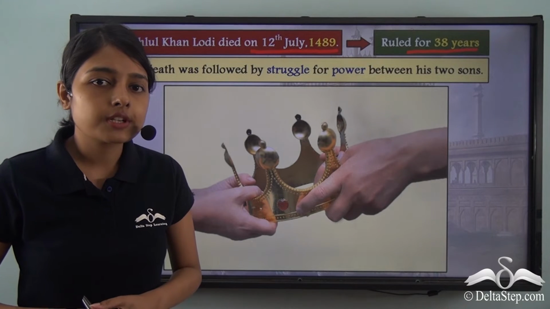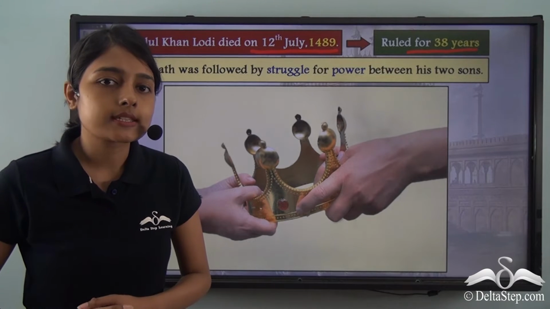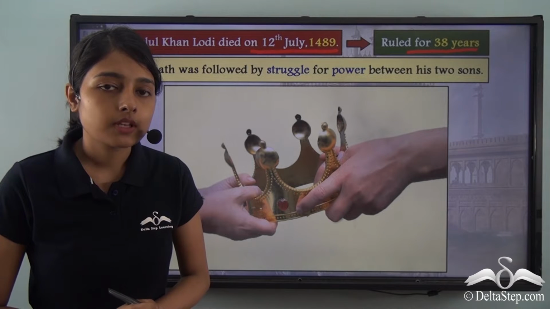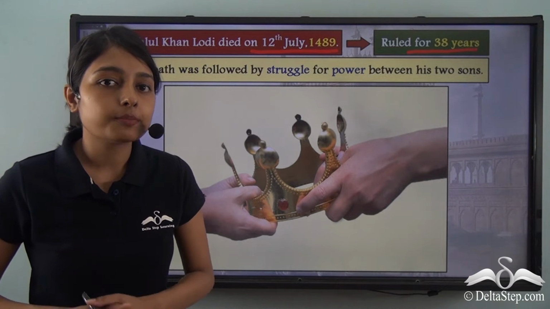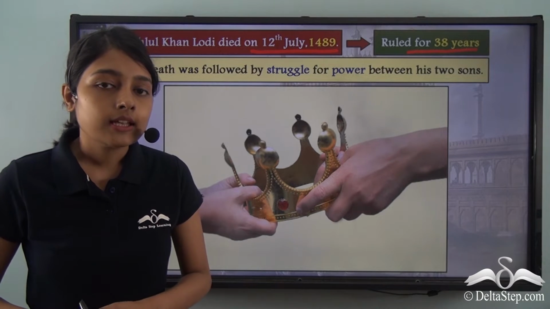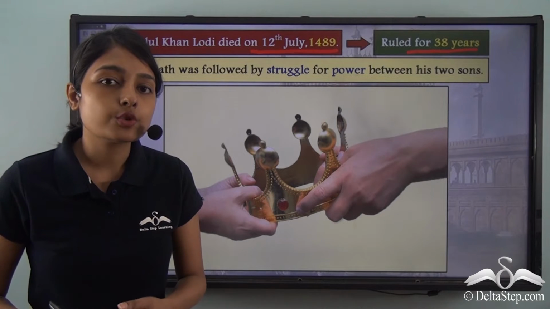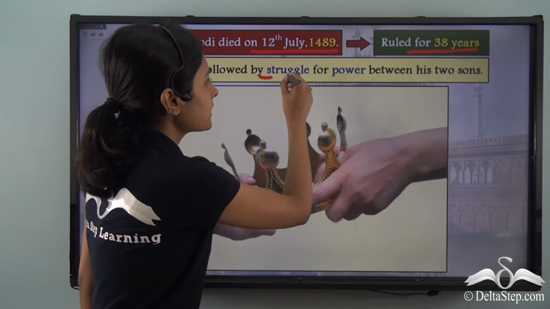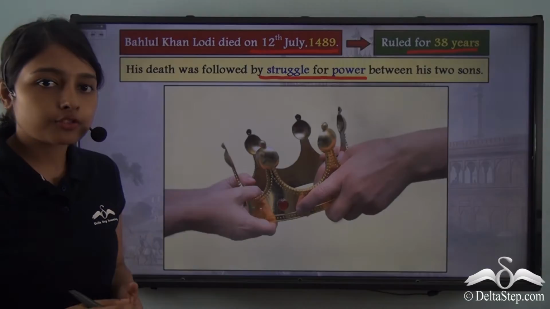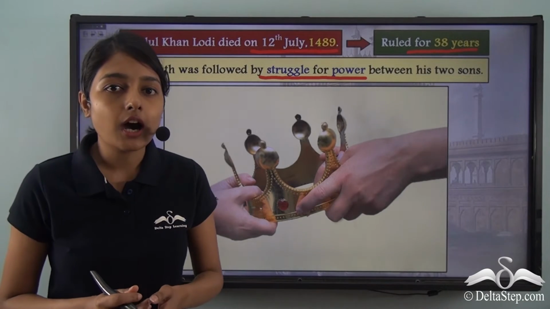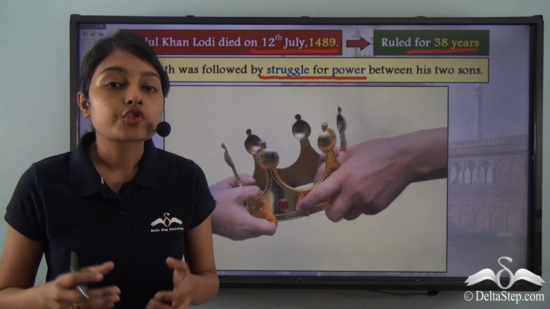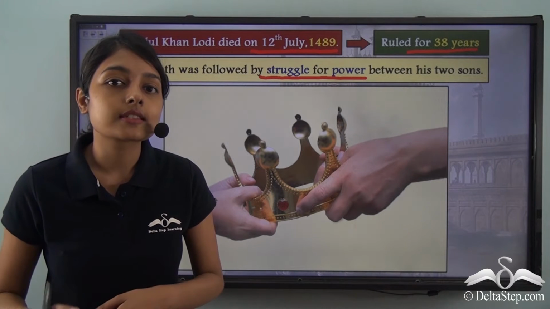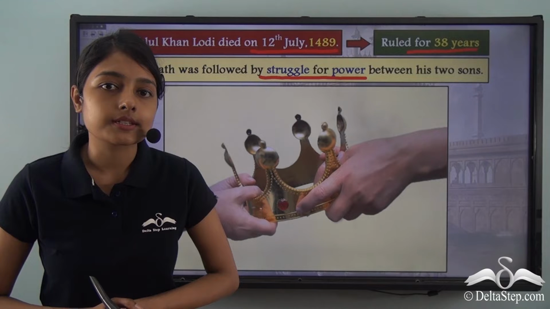Now you must be wondering what happened to the Lodi dynasty after the death of its founder in 1489. So, following the death of Bahlul Lodi in 1489, the Lodi dynasty was witness to a power struggle between his sons. So, his sons were then struggling for power to ascend the throne. This illustration shows you how his sons were now struggling to get the crown and ascend the throne as the Sultan of the Lodi dynasty.